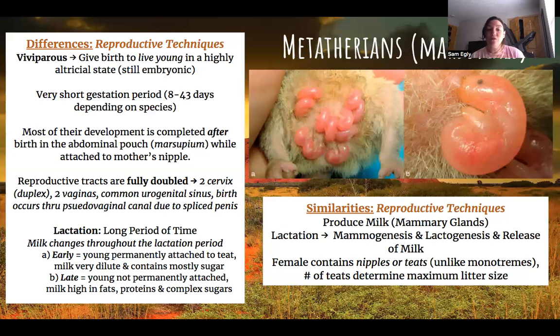Birth occurs through a pseudovaginal canal due to the male anatomy. Because the male has a sliced penis, the females have a fully doubled reproductive system. So lactation is a long period of time, and milk changes throughout the lactation period.